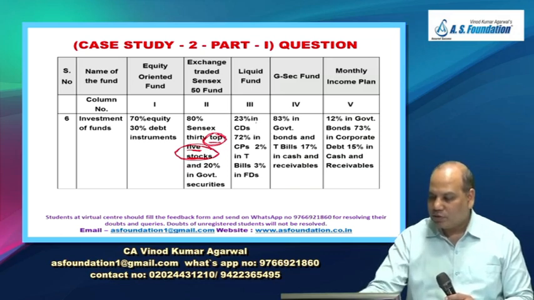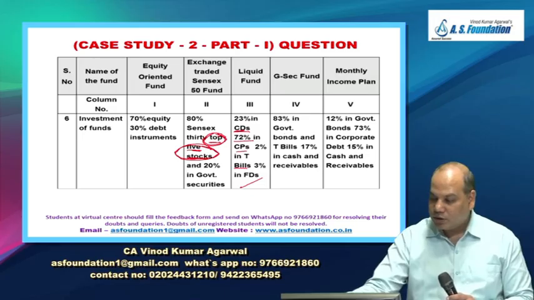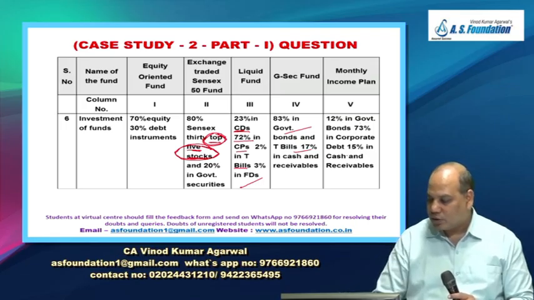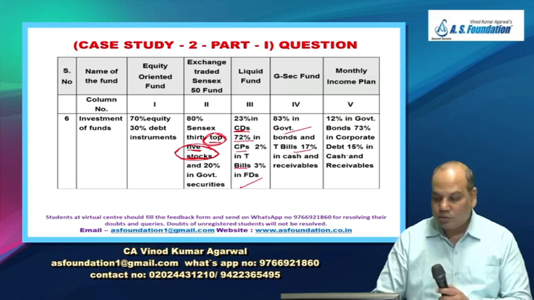And liquid funds are okay. 23% in certificate of deposit, 72% in commercial paper, 2% in treasury bill, 3% in FD. GSEC 83% in government bond, treasury bill 70%. Okay. Monthly income plan: 12% in government bonds, 73% in corporate debt, and 15% in cash and receivables. Where do you think is the error?